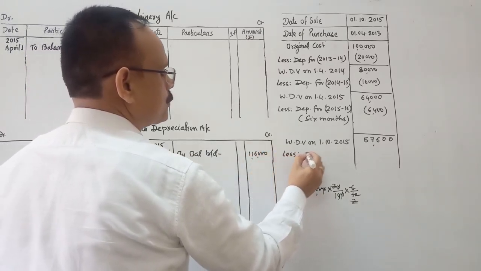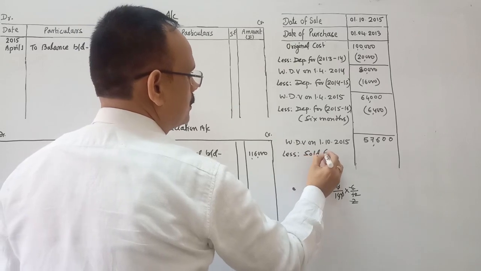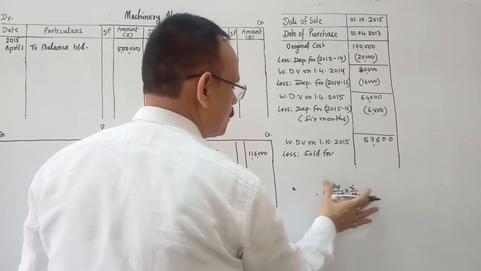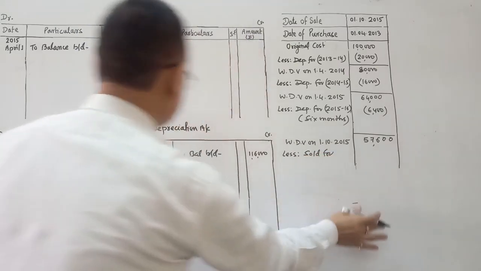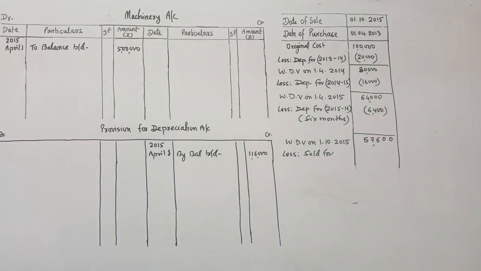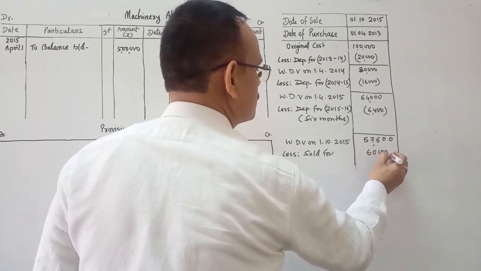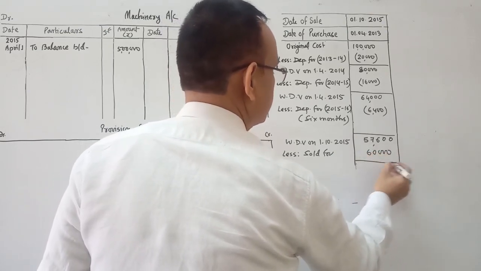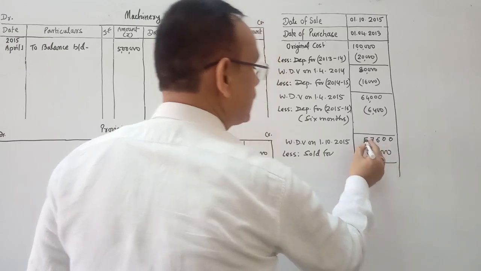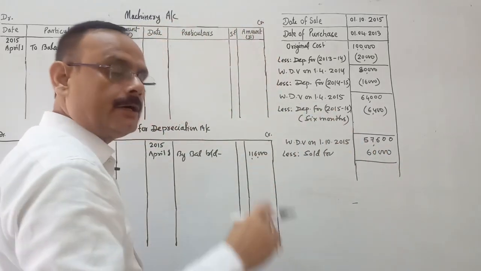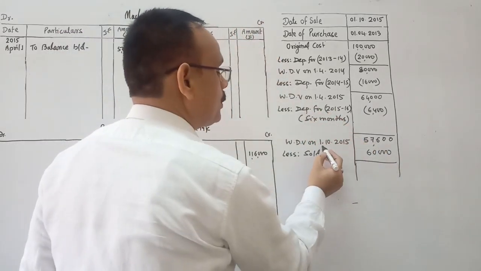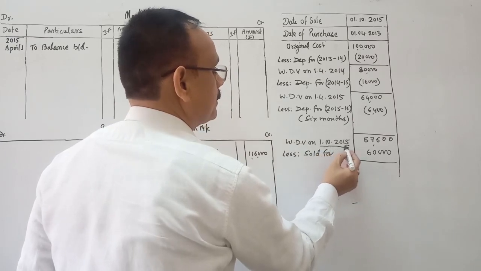See the question, this machine is sold for rupees 60,000, which is more than the written down value as on that date.